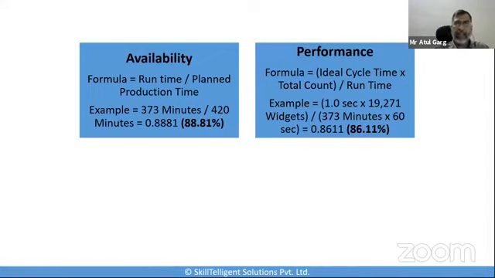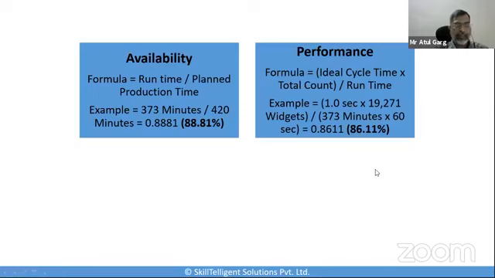One of the parameters we had was 1 second as the ideal cycle time. The total number of parts manufactured were 19,271 widgets, produced in a runtime of 373 minutes, which I multiplied by 60 seconds, because our cycle time was 1 second. So what we receive by this calculation is 86.11% as the performance. So our availability is 88.81%, performance is 86.11%.